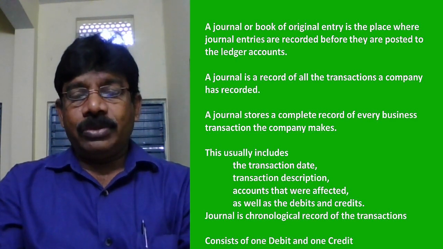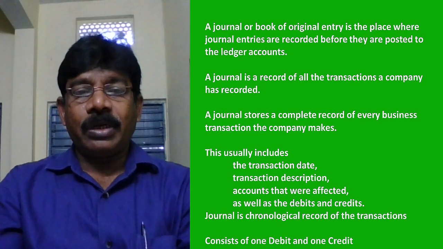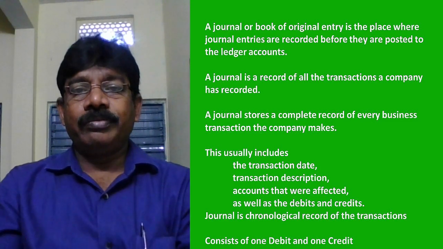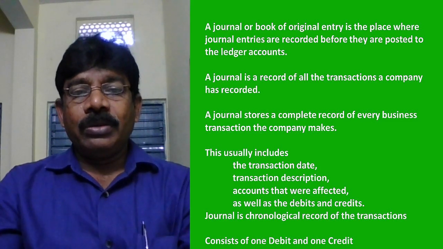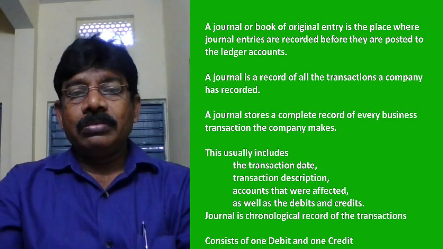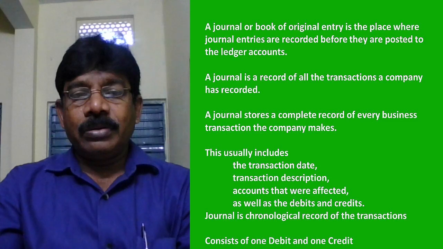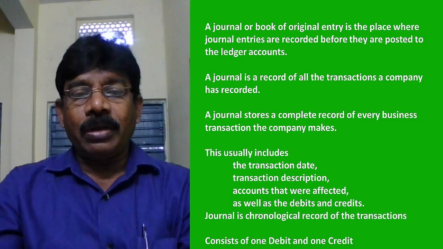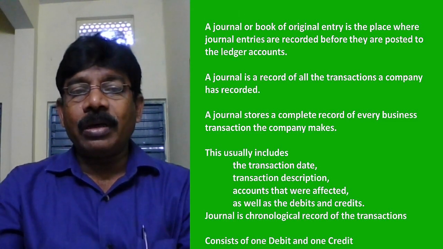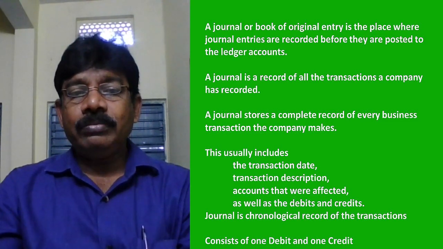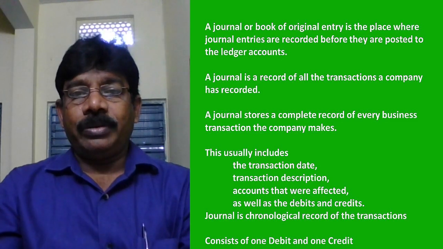Recording the storage of business transactions that the company makes in the form of journal entries. Journal stores all business transactions that the company makes in the form of journal entries in chronological order, which consists of debit and credit.